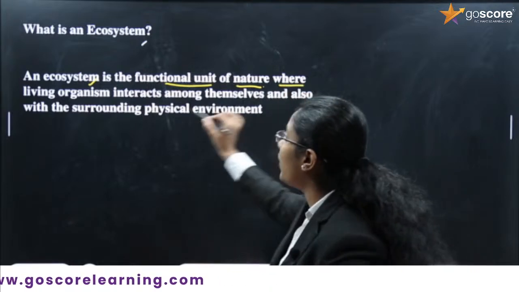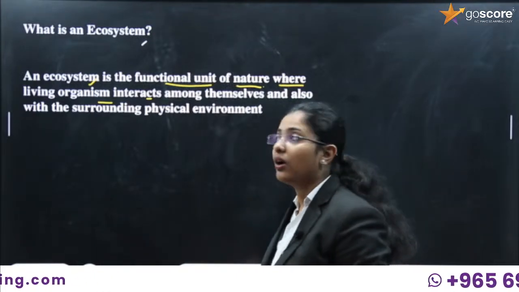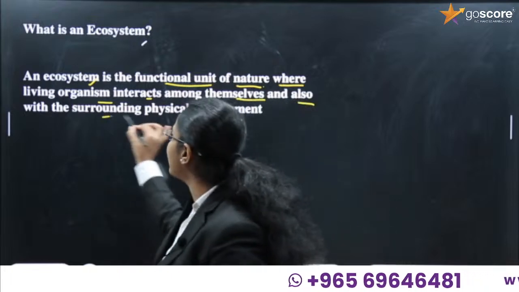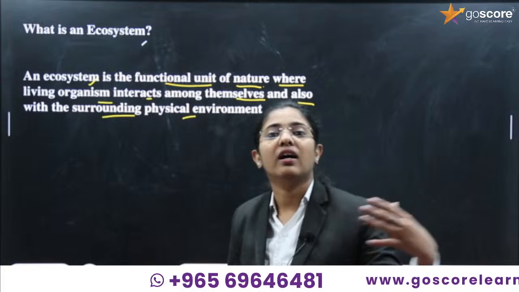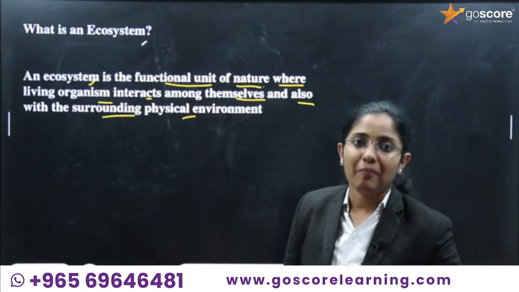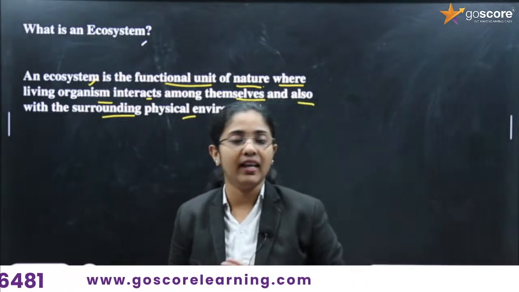It is where living organisms interact among themselves and also with the surrounding physical environment. That means they interact with non-living substances or non-living parts. You got an idea, right? How to define an ecosystem?